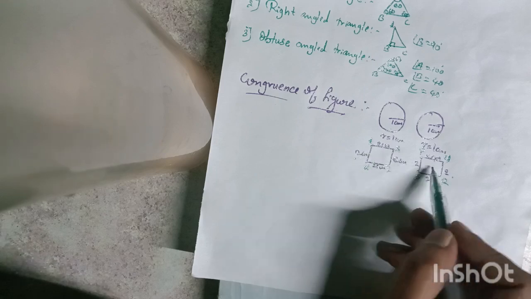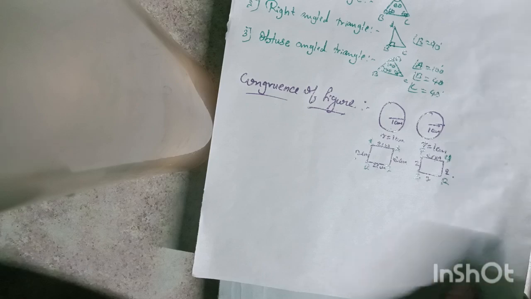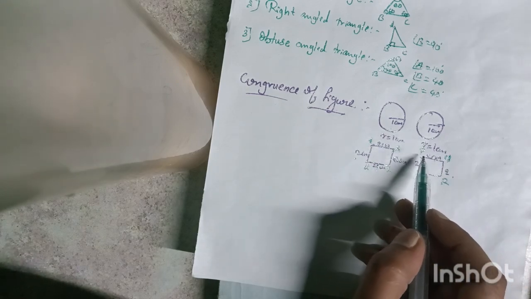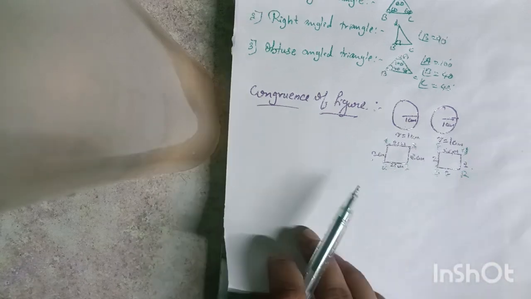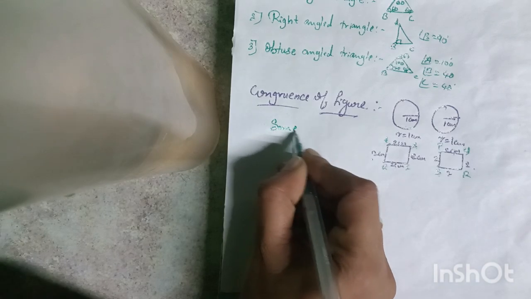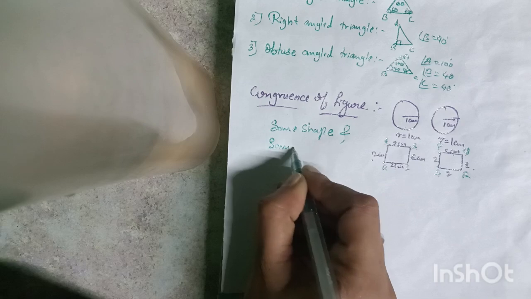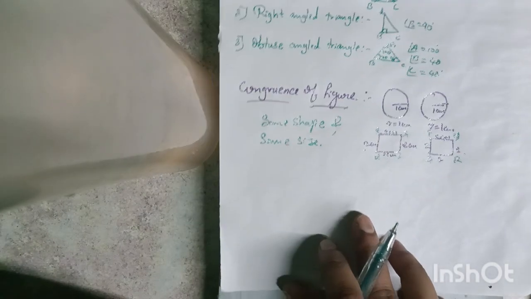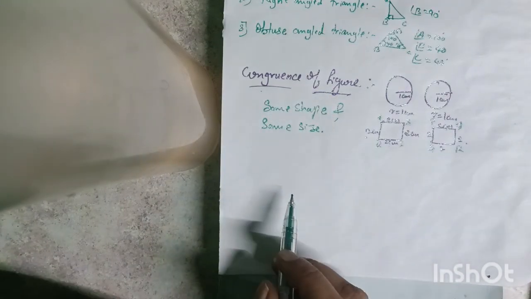So observe these two squares have the same measure. All corresponding sides are equal. AB is equal to 2 and PQ is also 2 centimeters. It means the two figures are the same. So congruent means the figures have the same shape and same size. The figures which have the same size and same shape, we call congruent figures.